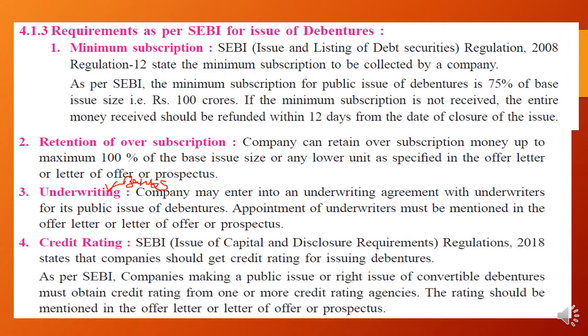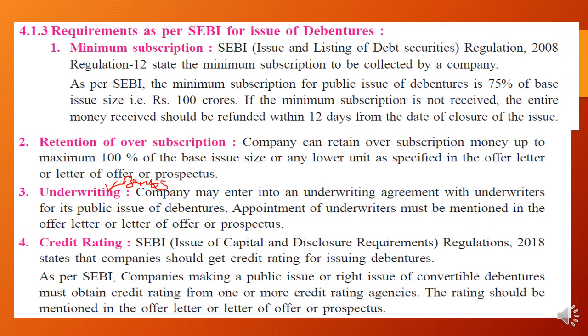As per SEBI, companies making a public issue or rights issue of convertible debentures which will be converted into shares on maturity must obtain a credit rating from one or more credit rating agencies. These agencies look after the credit capacity or creditworthiness of a company, and they give the rating accordingly.